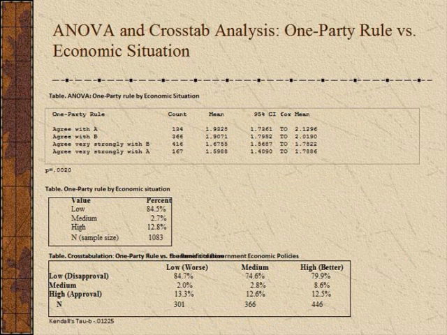For my first independent variable, it can be seen that the probability for the ANOVA is very low, and this suggests that there is very little chance that the observed mean difference in ideology is due to sampling error. When looking at the tau B for the crosstab analysis, it is negative, which suggests a negative relationship between both variables.